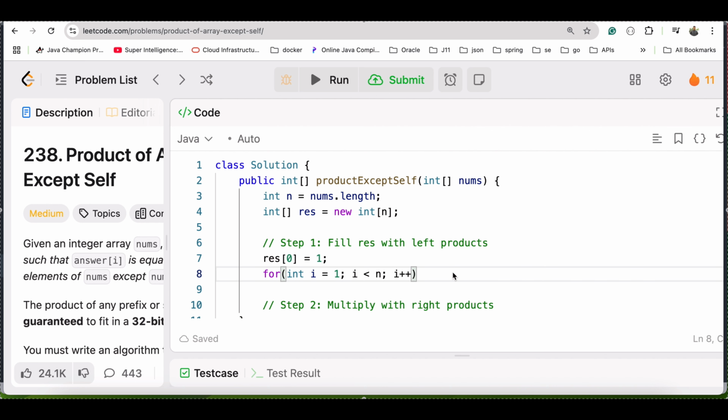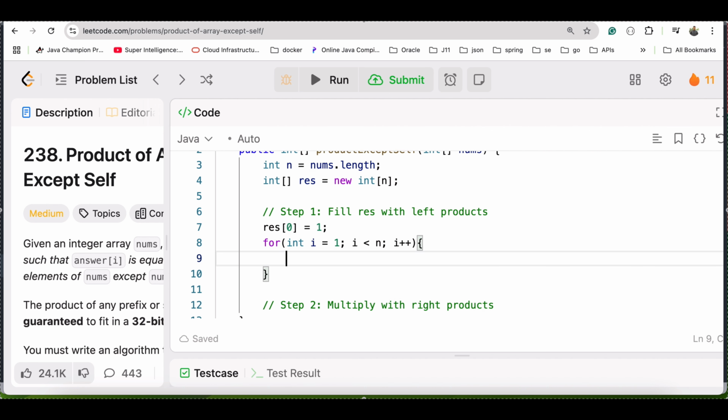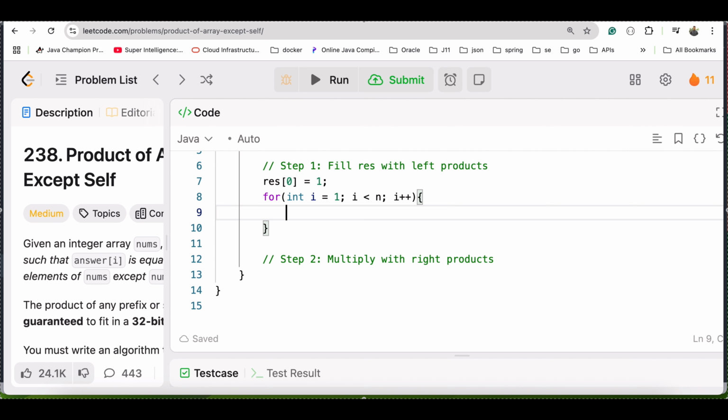So as you can see, the first pass is ready, and in the first pass we will calculate res at I. So for index I, we have to get res at I minus 1, right? And we'll multiply this with nums at I minus 1, right? So you will get the product and you assign the value.